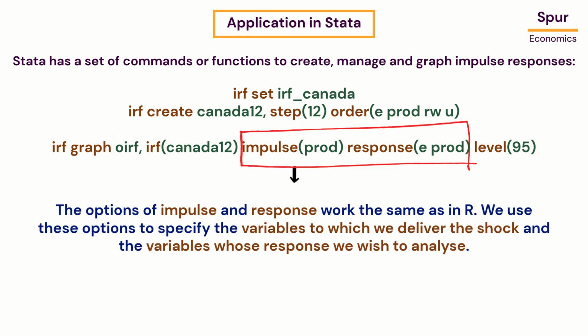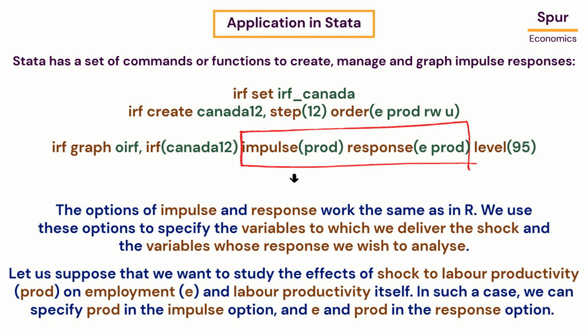The options of impulse and response work the same as in R. We use these options to specify the variables to which we deliver the shock and the variables whose response we wish to analyze. Let us suppose that we want to study the effects of shock to labor productivity prod on employment, E, and labor productivity itself. In such a case, we can specify prod in the impulse option and E and prod in the response option.